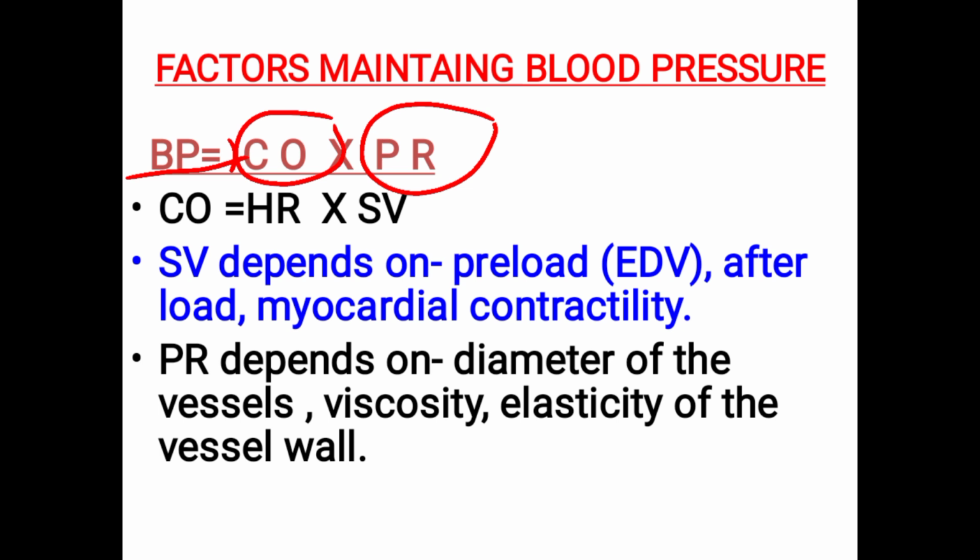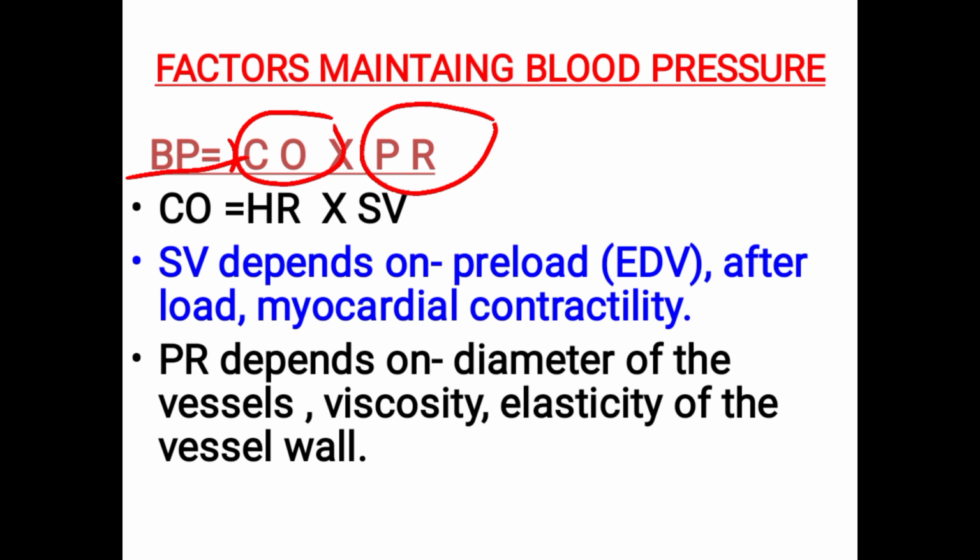So BP is the product of cardiac output and peripheral resistance. PR is peripheral resistance. So any alteration in these factors will alter the blood pressure. Again, you know, the cardiac output is the product of heart rate and stroke volume. So just remember this.